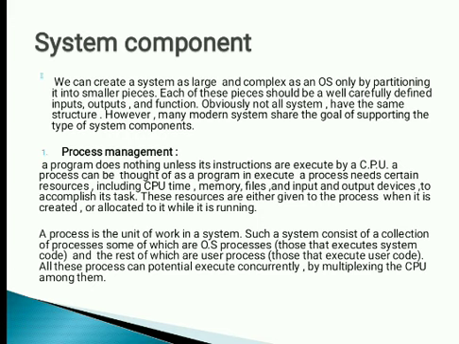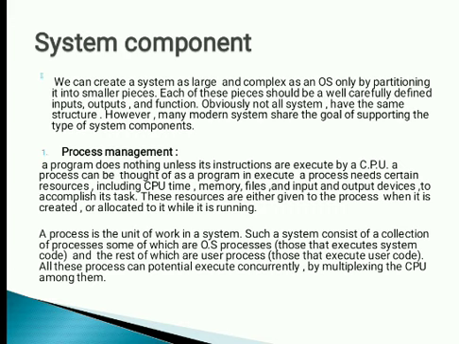A program does nothing unless its instructions are executed by a CPU. A process can be thought of as a program in execution. Obviously, a process needs certain resources, including CPU time, memory, files, and input and output devices to accomplish its task. These resources are either given to the process when it is created or allocated to it while it is running. When do we give these resources? When the process is running. Okay? When it is created or allocated.